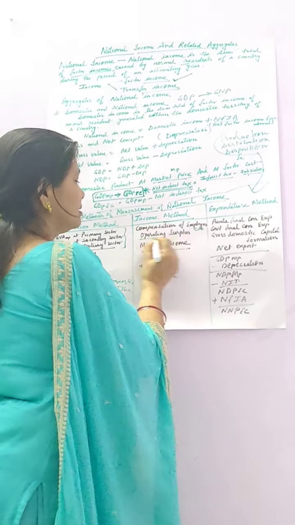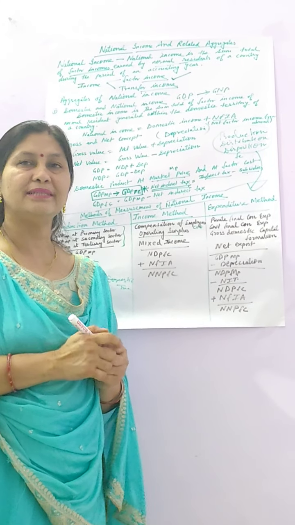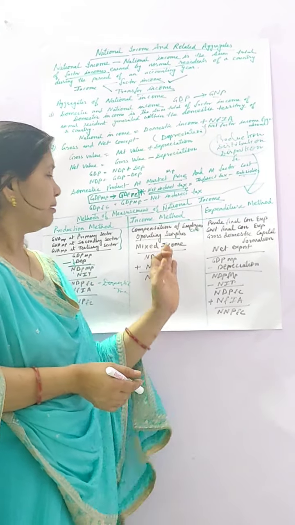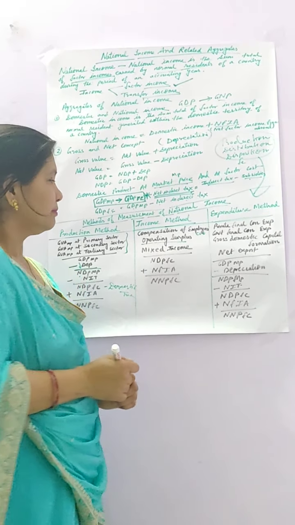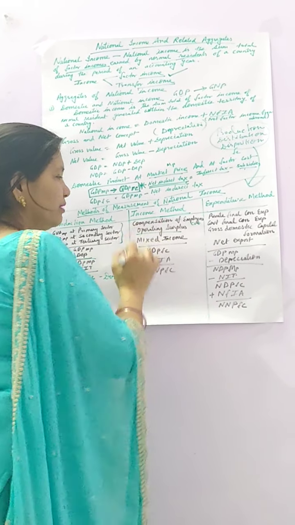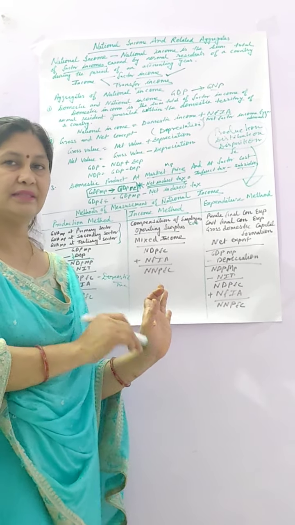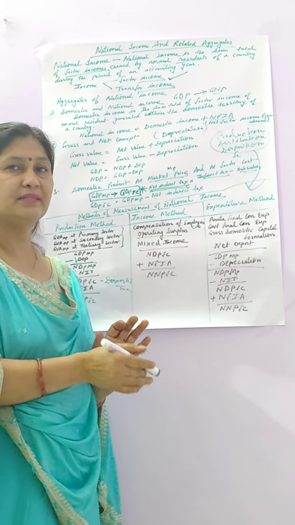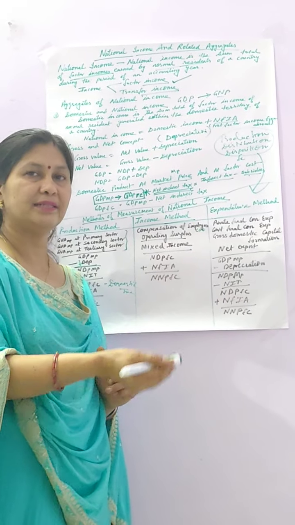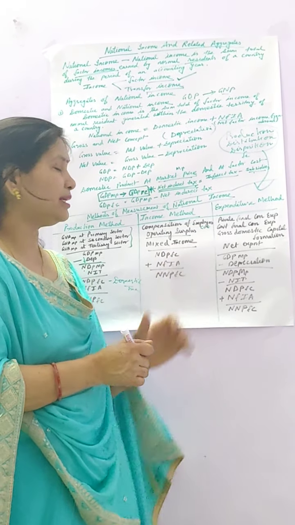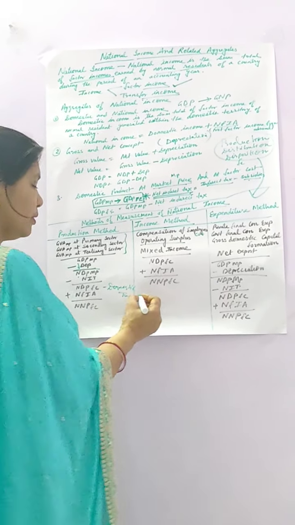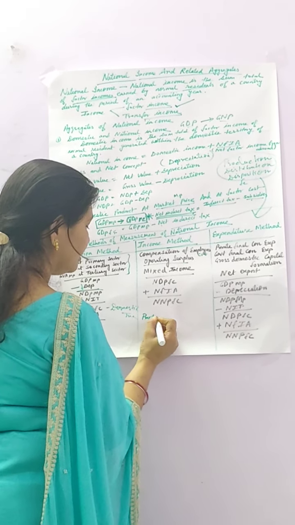Second is operating surplus. Operating surplus includes rent, interest, royalty and profit. So when operating surplus is given, it includes all these things: rent, interest, royalty and profit. But when operating surplus is not given, then we have to take rent, interest, royalty and profit separately. Suppose profit is not given and operating surplus is also not given, so profit you have to calculate.